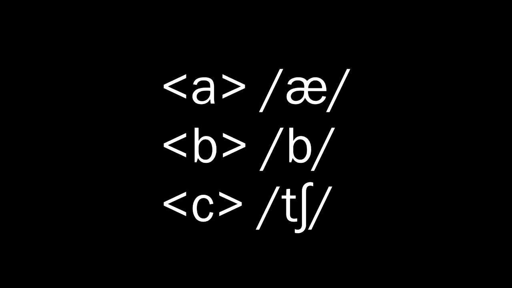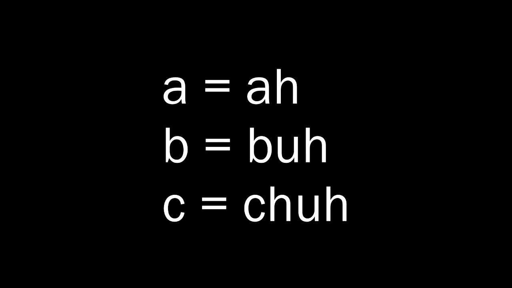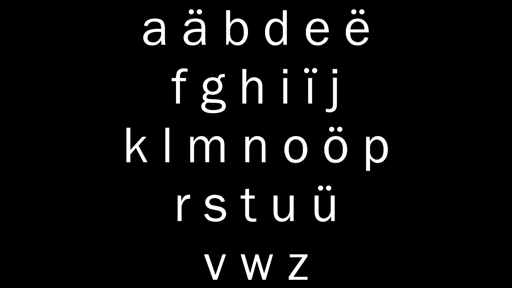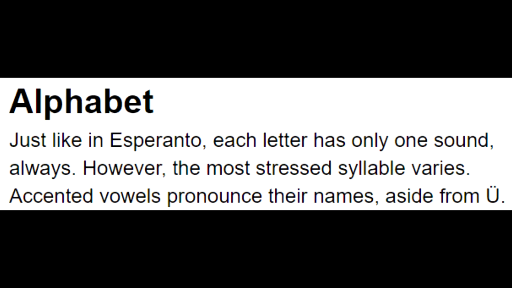To decide on the sound of the language, instead of picking the sounds first and assigning each one a letter, I picked the letters first and assigned each one a sound. I also didn't know IPA at the time. I just took the Latin alphabet, got rid of all the letters I didn't need, and added vowels as umlauts, along with this letter. The umlauts made a vowel say its name, aside from U umlaut, which is pronounced, yeah, that's how I decided to use umlauts in this language.